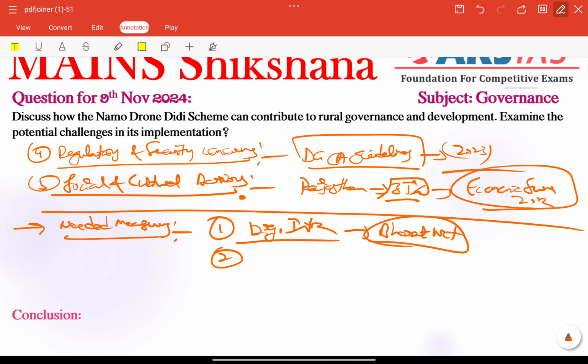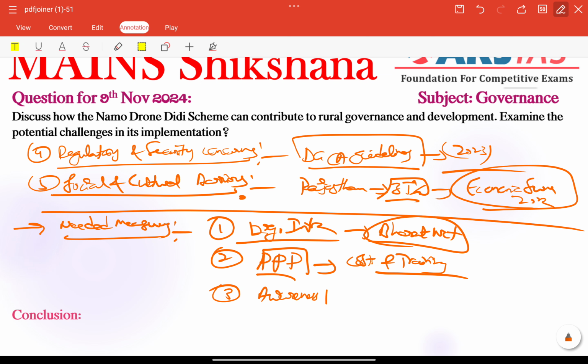Next, we can increase public private partnerships to reduce costs and improve training, because cost and training related challenges are there. Next, we can create awareness programs regarding this particular important scheme. Awareness campaigns to encourage more women to participate in drone operations, because we have some barriers, social and cultural barriers. So these are the important needed measures before the conclusion.